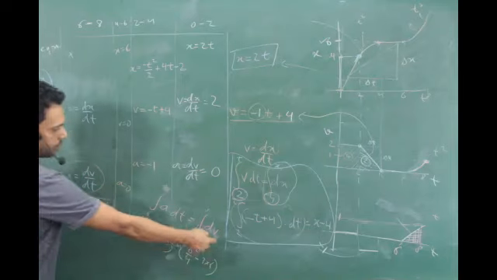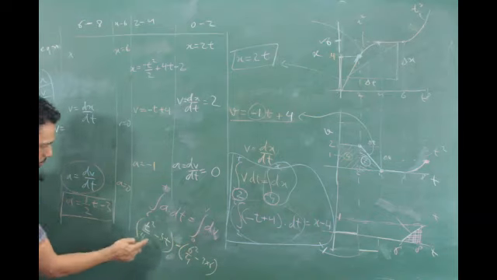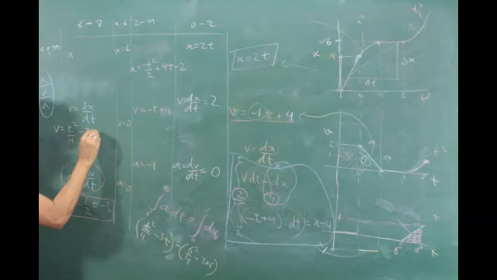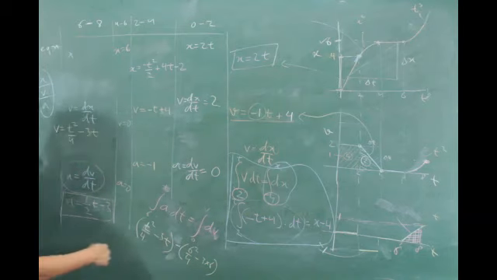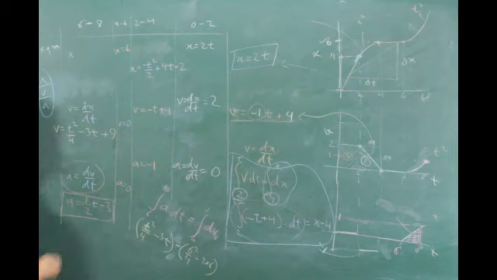V minus 0 was the right hand side. I'm not writing. And you get t square by 4 minus 3t. And how much is that totally? Minus 9. So that's plus 9. Okay. Everybody got this?